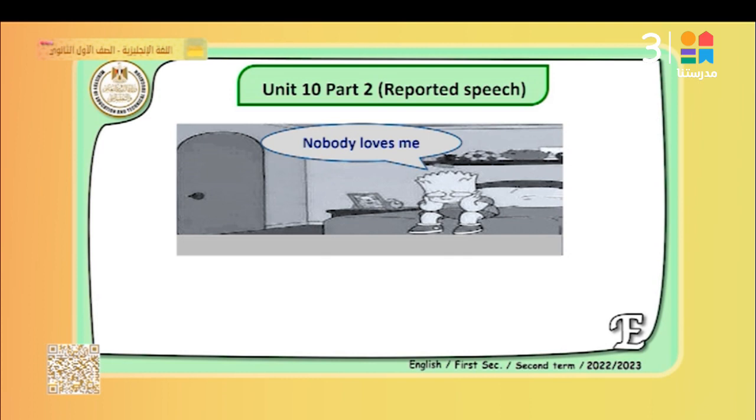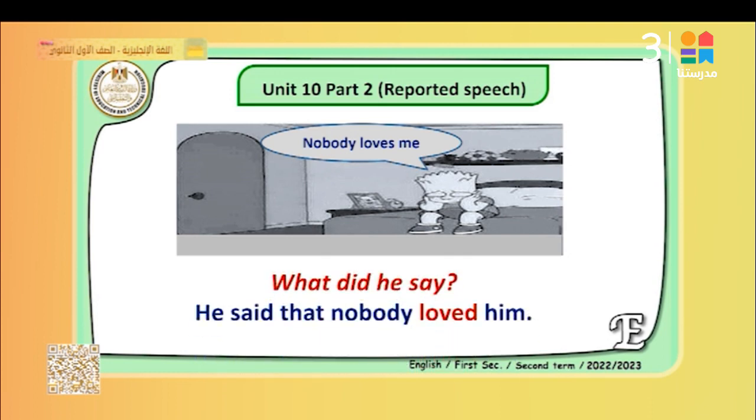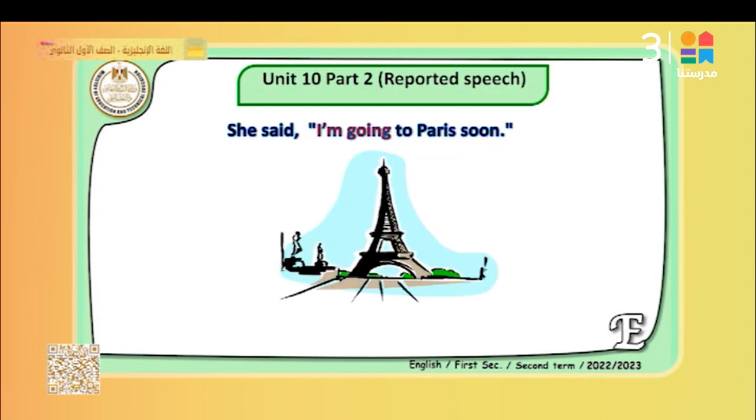Now look at this picture. Nobody loves me. If someone says this sentence and we want to change it, or we want to report it, we want to tell it to someone else. He said, nobody loves me. What will we say? What did he say? He said that nobody loved him. Notice here that we changed the verb loves into loved. Because the word said is in the past, he said that nobody loved him. So when the verb said is in the past, we change all the verbs into the past.